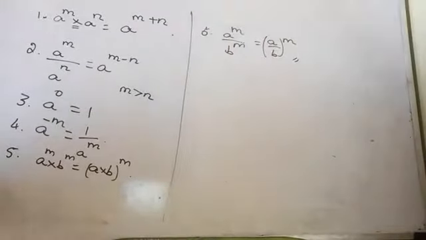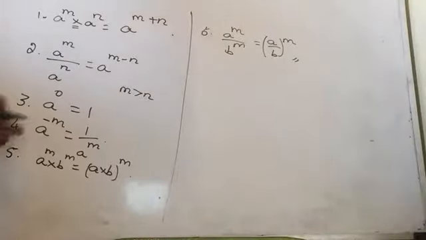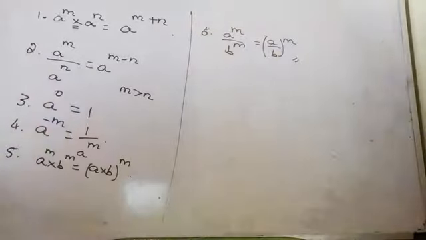How many laws? 6 laws. First one: a power m into a power n is a to the power m plus n. A power m by a power n is a to the power m minus n. Anything power 0 is 1. A power minus m is 1 by a power m. A power m into b power m is a into b the whole power m. A power m by b power m is a by b the whole power m.